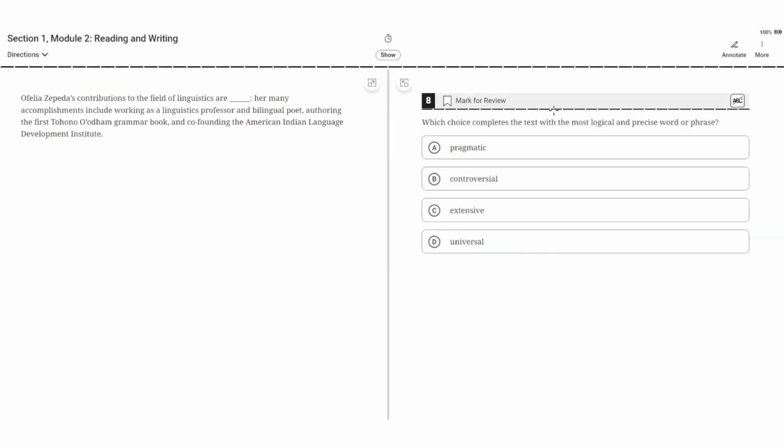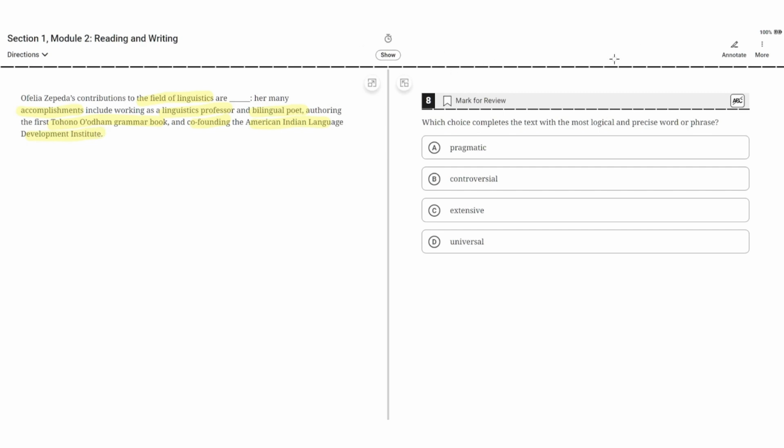Bonnie? Which choice completes the text with the most logical and precise word or phrase? Choices are A, pragmatic, B, controversial, C, extensive, and D, universal. Ophelia Zepeda's contributions to the field of linguistics are blank. Her many accomplishments include working as a linguistics professor and bilingual poet, authoring the first Tohono O'odham grammar book, and co-founding the American Indian Language Development Institute.